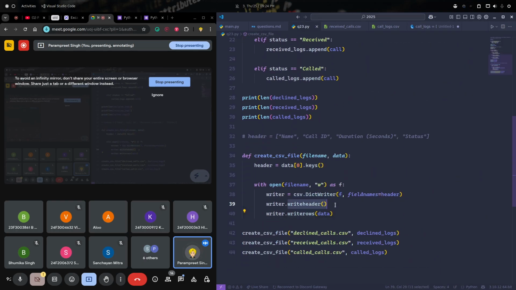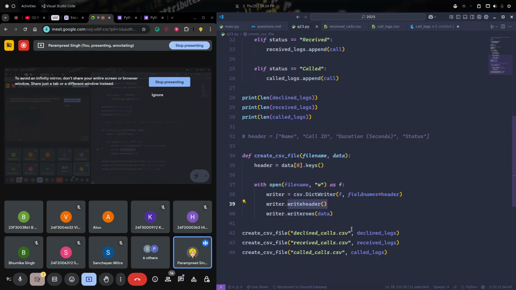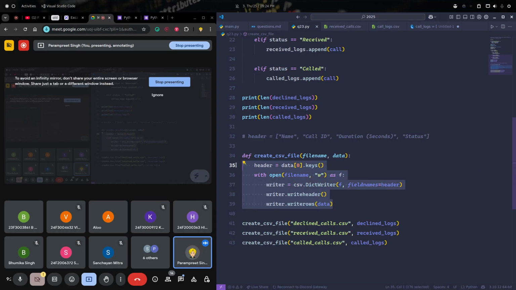And then we are first writing the header, which is the column names. Then we are writing the data itself. No need of loop, no need of any string, or any other thing. Just these 5 lines and you are done with the CSV file creation. And then we are just calling for different data.